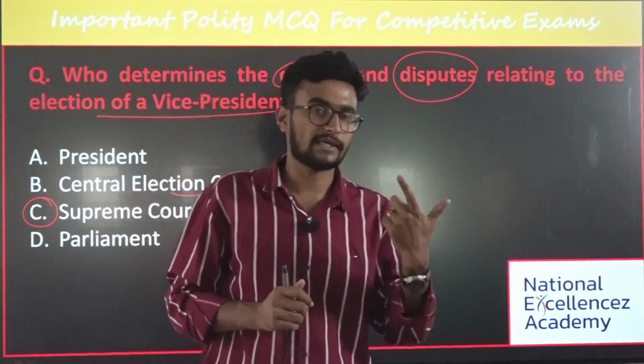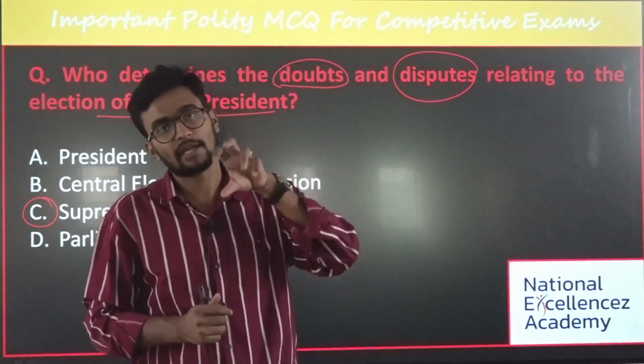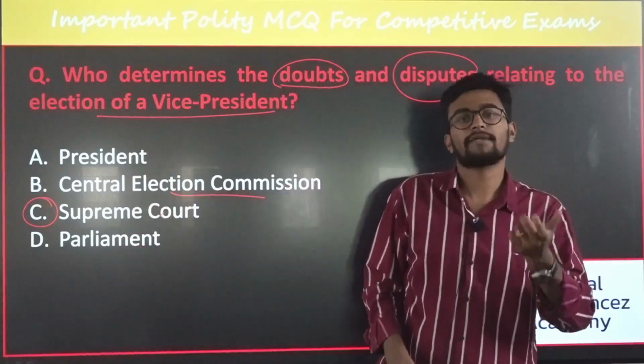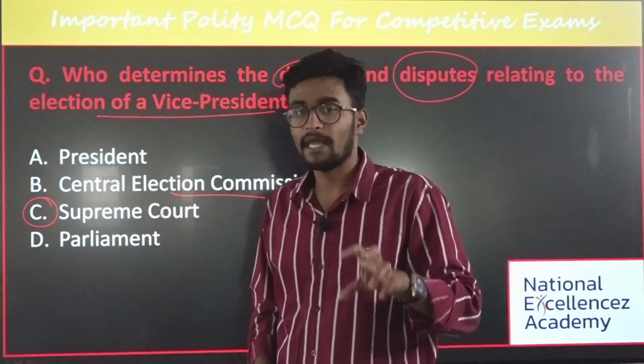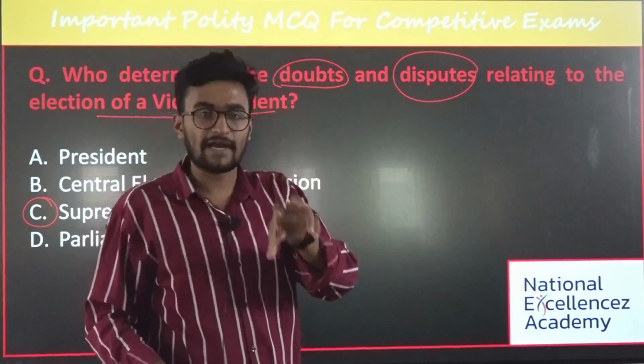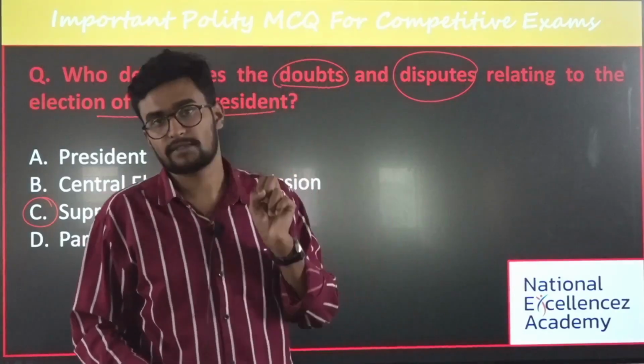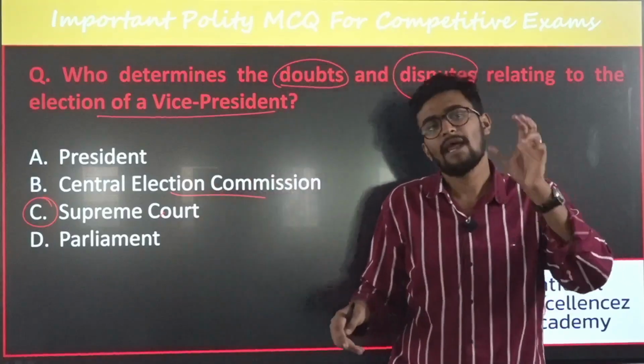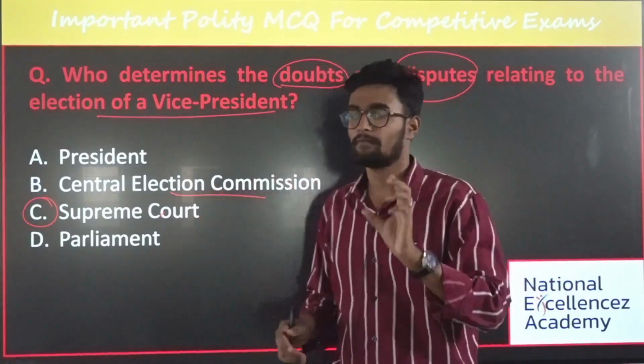It is Article 71. Okay, and who is the final authority? It is not the chief election commissioner nor the president. The final authority is the Supreme Court, and that decision is final and binding on all the parties. Okay, and there is no appellate tribunal with respect to the decision. It is final and binding. Yes, is it clear? Done.